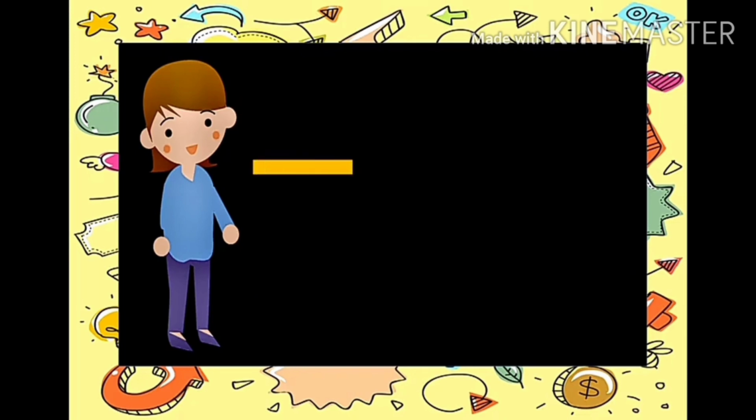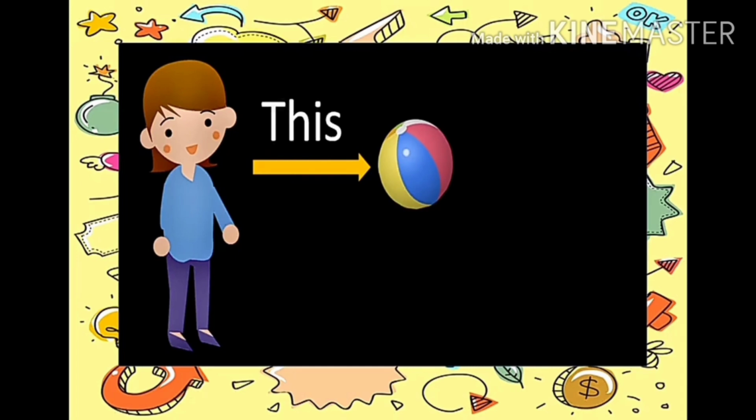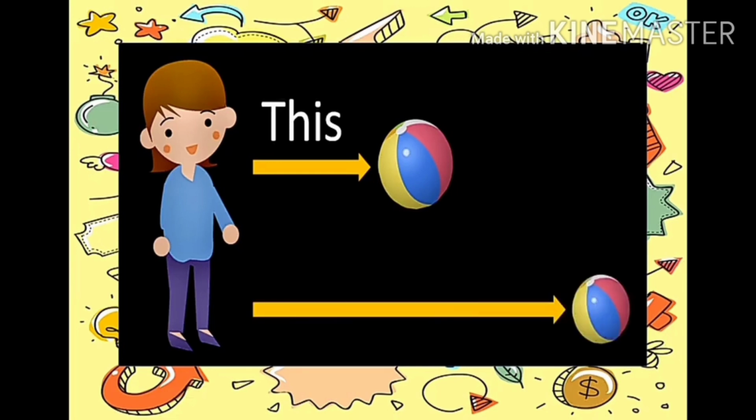Now let's see second example. What is this? Ball. This is a ball. This ball is near to Tina. So we'll use this. And the second ball is far away from Tina. You can see there is a big arrow. So we'll use that.